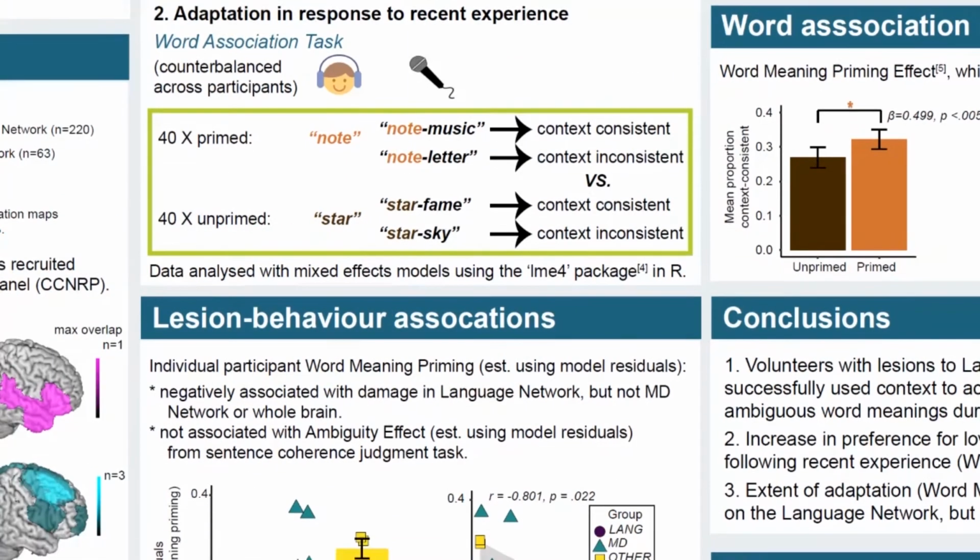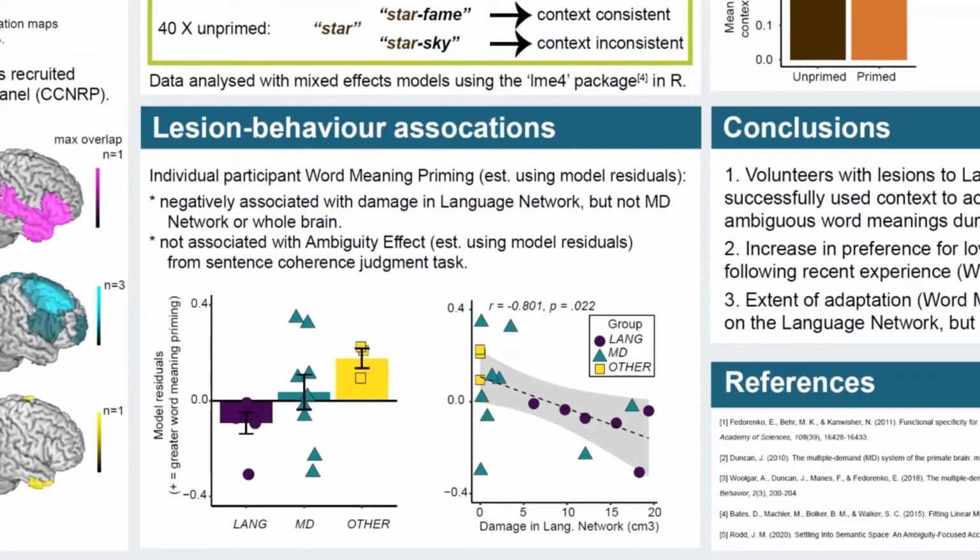As an estimate of individual participant word meaning priming effects, we used the residuals from the mixed effects model of the data. On the plot shown here, a positive or negative residual indicates whether a participant showed more or less word meaning priming than predicted by the model. Across individuals, reduced word meaning priming was associated with larger lesions in the language network, which is shown in the plot on the right, but not in the MD network or across the whole brain, and was not associated with response times in the sentence coherence judgment task.